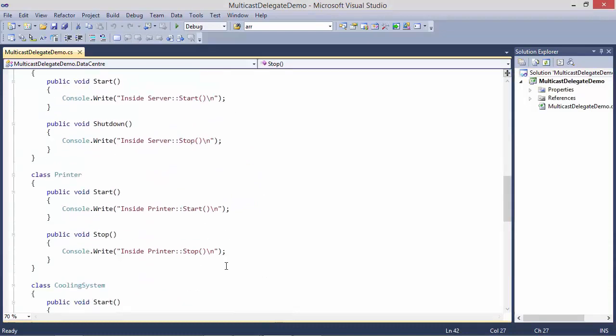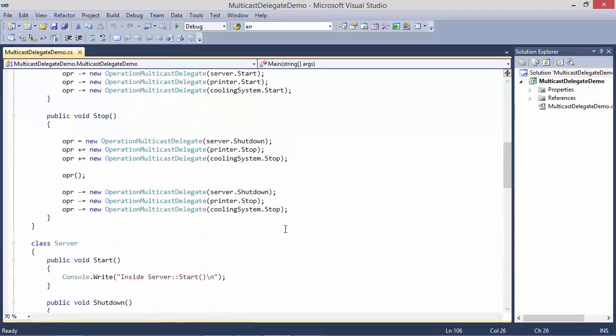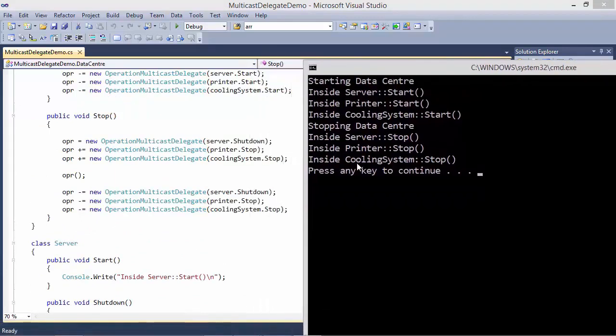And similarly, here the stop is called, and this time the methods shutdown of server, stop of printer, and stop of cooling system is encapsulated. So here we have used delegate instance OPR for invoking the method. So it invokes all these three methods. So here server stop, printer stop, cooling system stop.